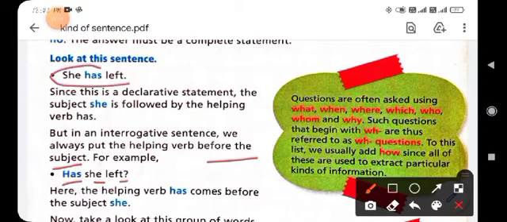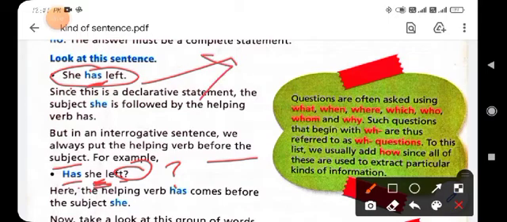In the first sentence you can see that after she, the helping verb has is used, but here has is used at the beginning of the sentence. It means it comes before the subject she. Okay, and you can also see the question mark at the end of the sentence, and this assertive sentence changes into an interrogative sentence. Clear? The helping verb has comes before the subject she.